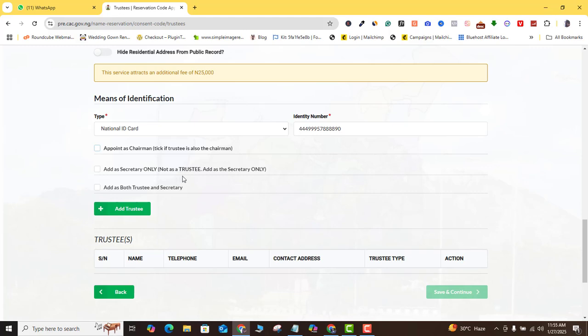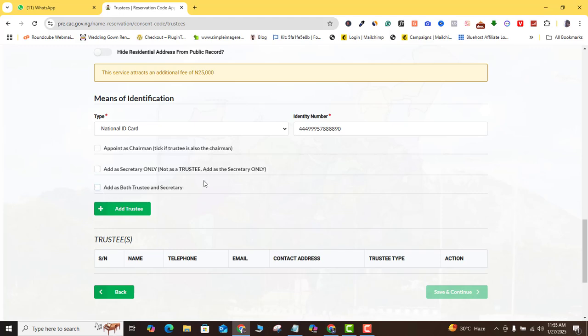Now, if this person that you have added here is only going to be acting as the secretary of the NGO, not a trustee at all, then you're going to click on this. But if you want the person to act both as a trustee and the secretary of the NGO, then you're going to click on this. So this is what this means.